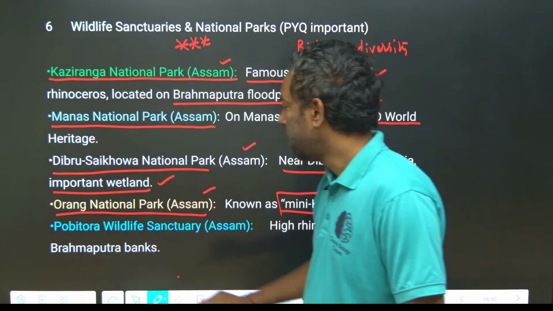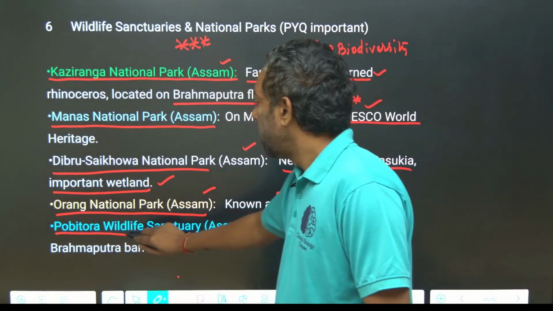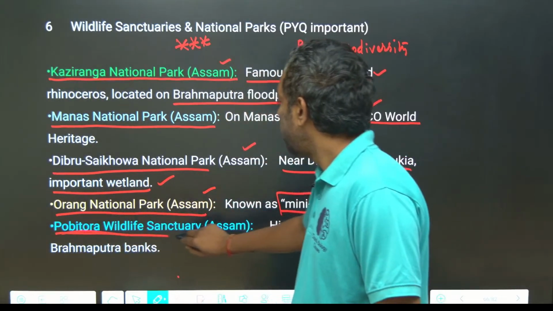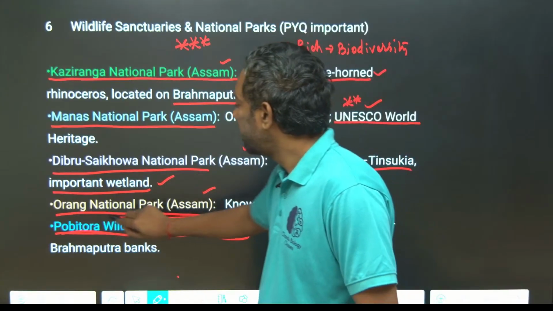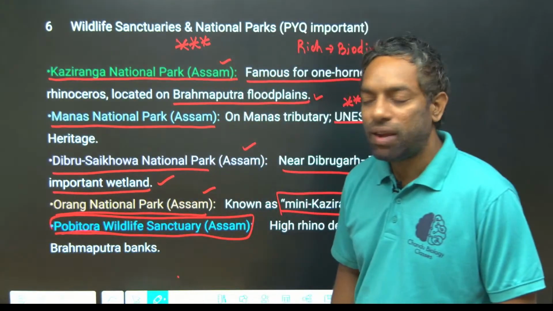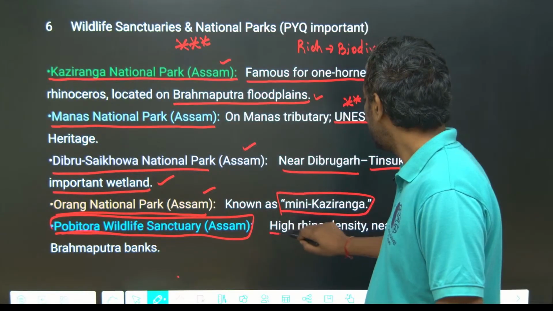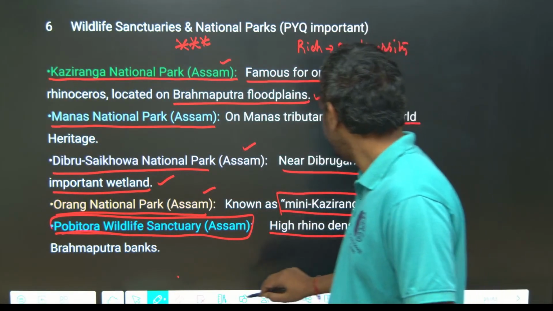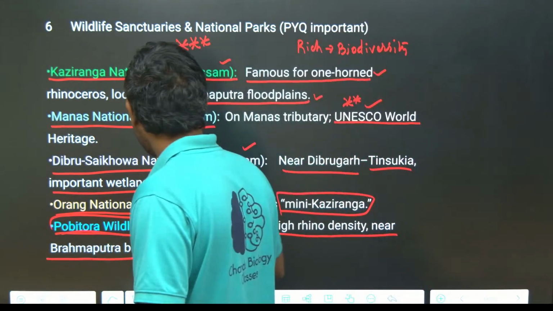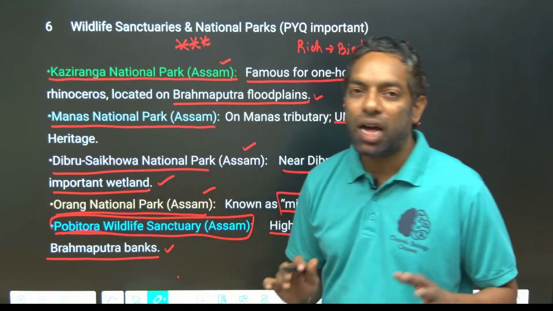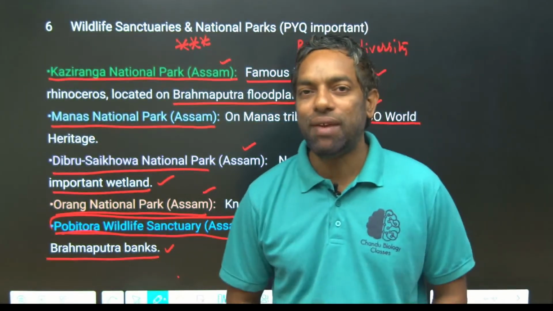And Pobitora Wildlife Sanctuary is also in Assam, with high rhino density near the Brahmaputra banks.